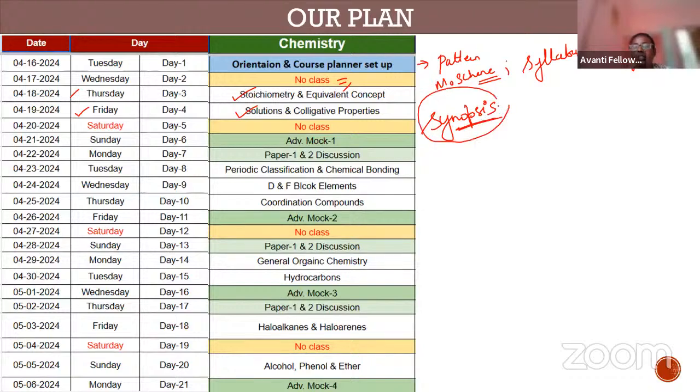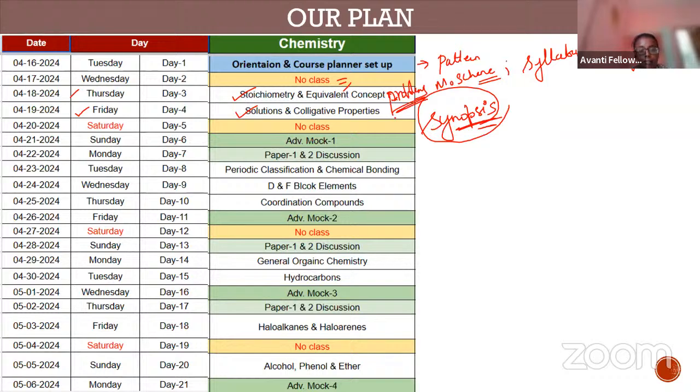So go through the synopsis before the class. Hence, you can solve many questions. If you are clear with the synopsis, if you are done with the concept, if you revise it again, then we can solve many problems in the class itself.